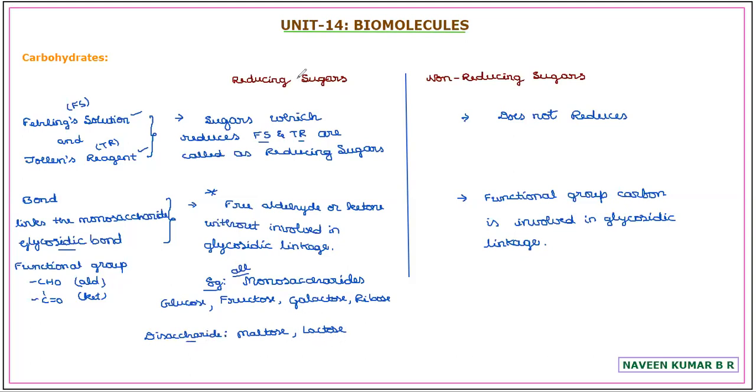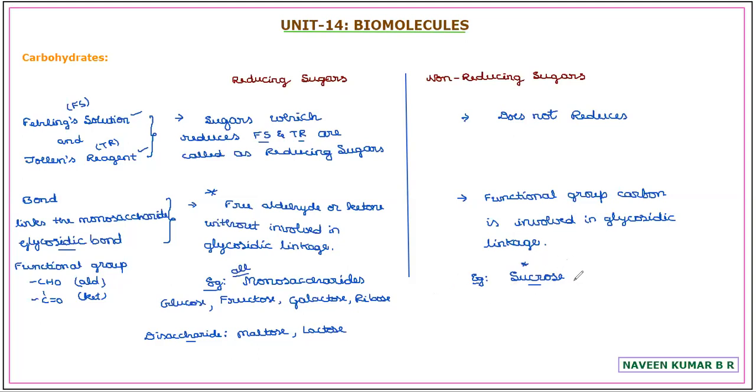Polysaccharides are not required as we are learning under the sugars. So you just relate with mono and disaccharides. Whereas the only known non-reducing sugar is sucrose, which will be a very important 1 mark question. So if it is asked to give an example of a non-reducing sugar, or which is the only non-reducing sugar, it will be sucrose. What is the reason?